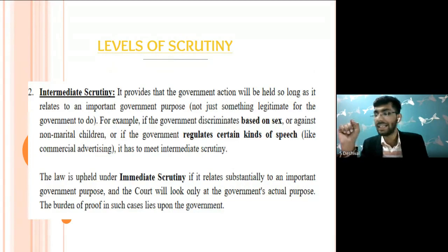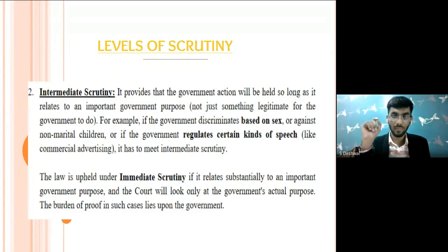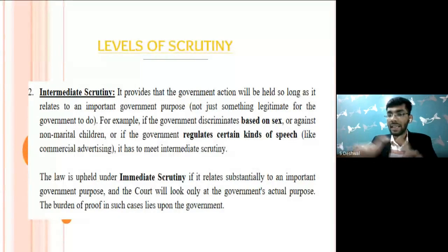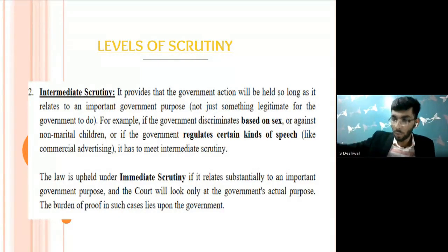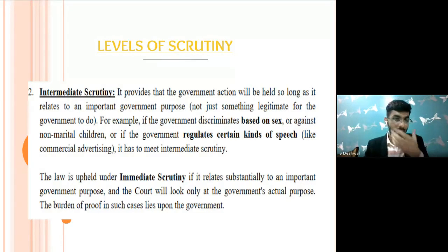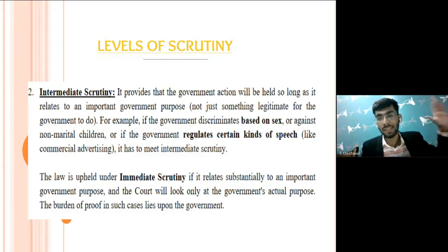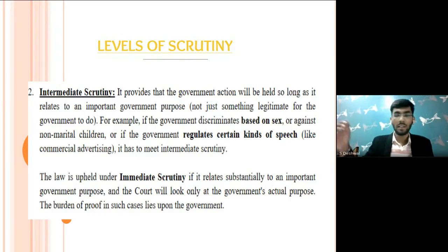Now comes into the picture intermediate scrutiny. Rational basis test was the inception, the beginning. This is something in between: something more than the rational basis review, but something lesser than strict scrutiny. It says government action will be upheld so long as it relates to an important government purpose. Last time what we have seen was that there was a legitimate state interest, but here it comes to an important government purpose. Third, when we go to strict scrutiny, we will have a compelling state interest.